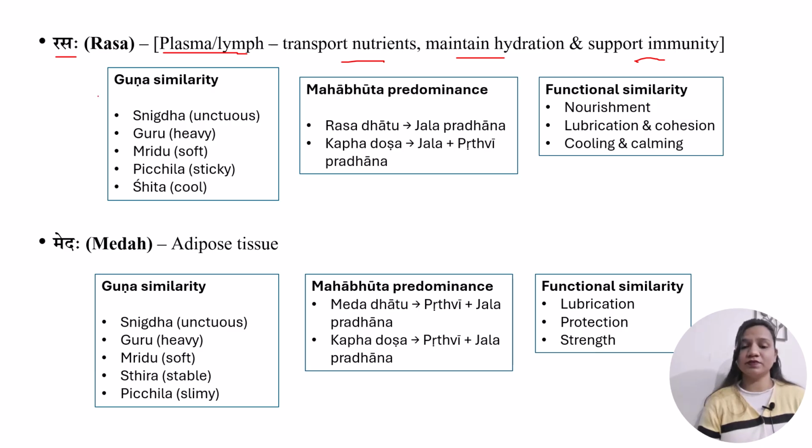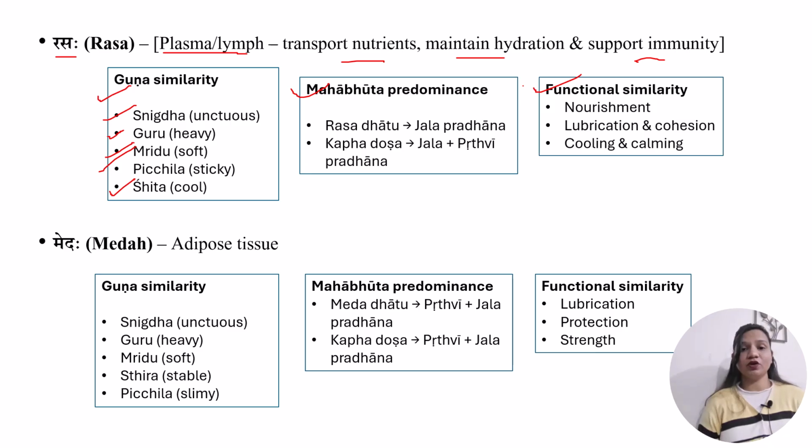First there is guna similarity, second there is Mahabhut predominance similarity, and also there is functional similarity. By guna similarities we can say that both are snigdha meaning unctuous, guru meaning heavy, mridu meaning soft, pichil meaning sticky, and sheeta meaning cold in qualities. Guna similarity is the main reason, because of which kapha naturally localizes in rasa.